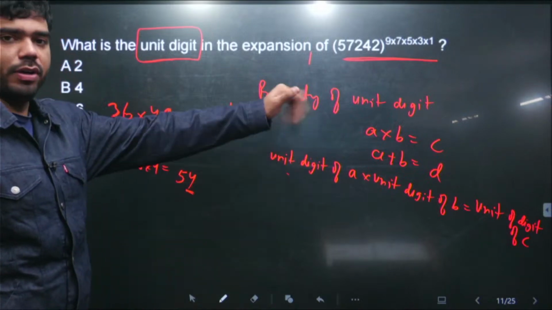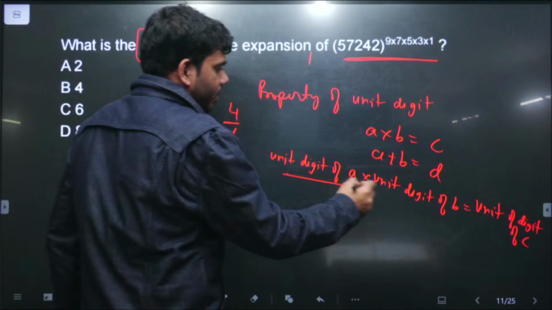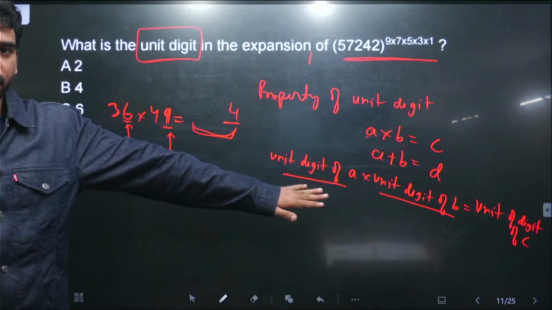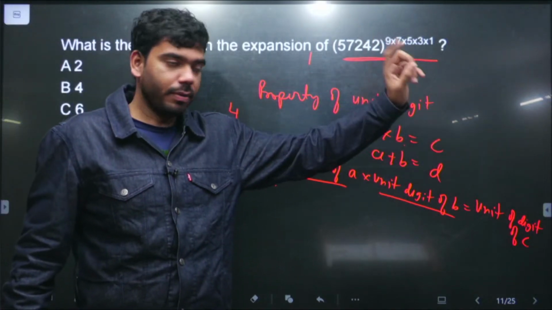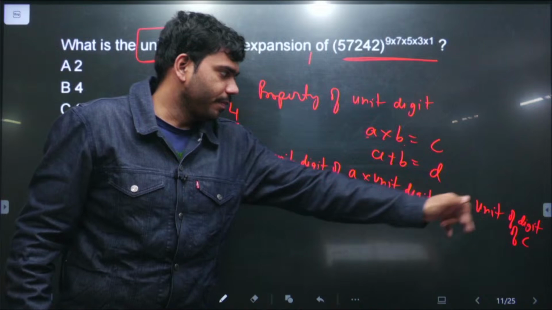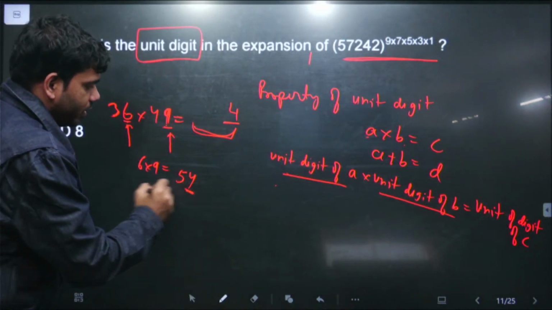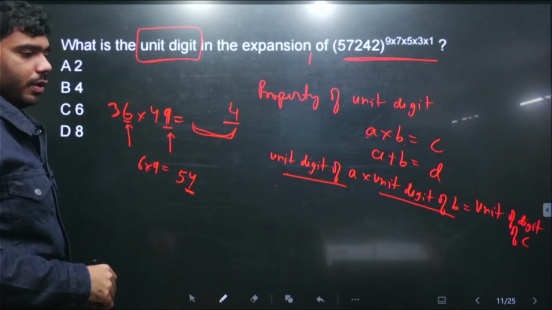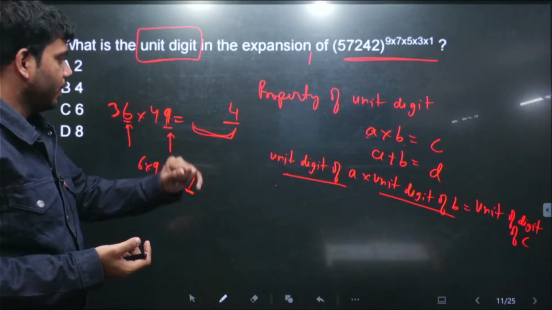So property of unit digit here is, if two numbers are getting multiplied, just multiply the unit digit of both the numbers A and B, and the unit digit of this product and the unit digit of the original product, of the original number C, will be same. Here we can say, since इसका multiplication 54 and the unit digit of this thing is 4, so unit digit of this complete product is also 4. This is what we are saying. ये पूरा ही 4 आ जाएगा.